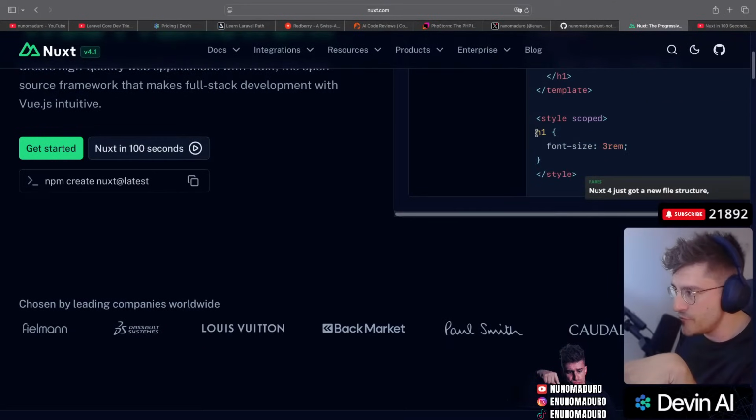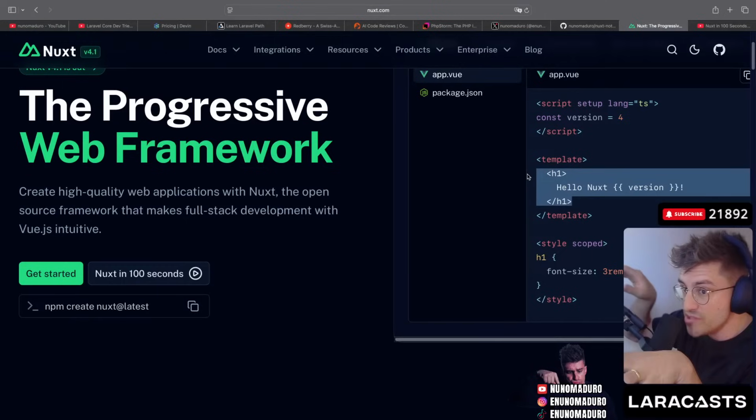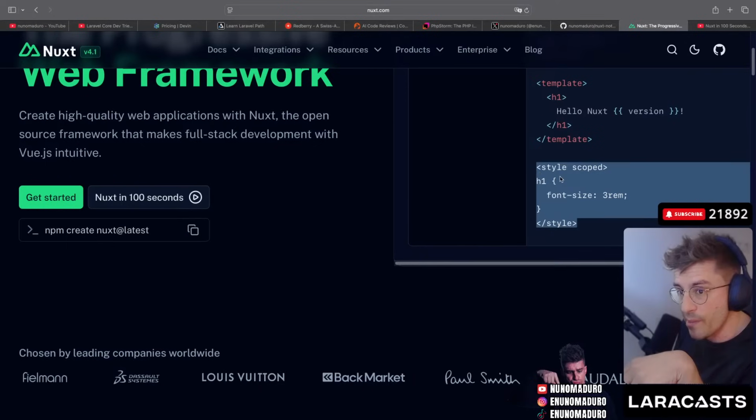Basically, if you do H1, this H1 right here, because it's scoped, will only be applied to this template. So no matter how many H1s you have in your app, this style just below will be applied to this template only.